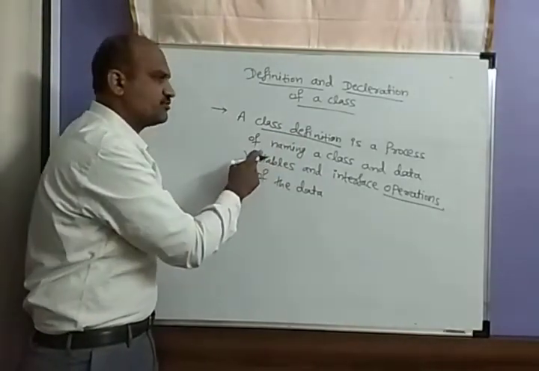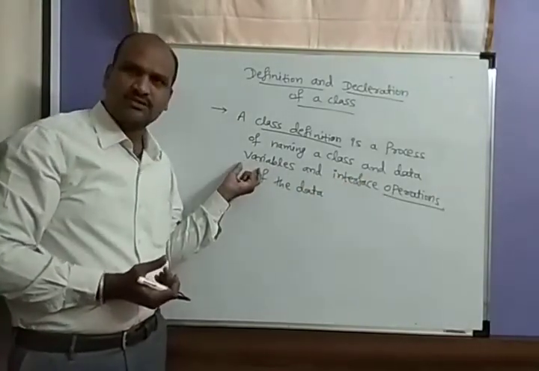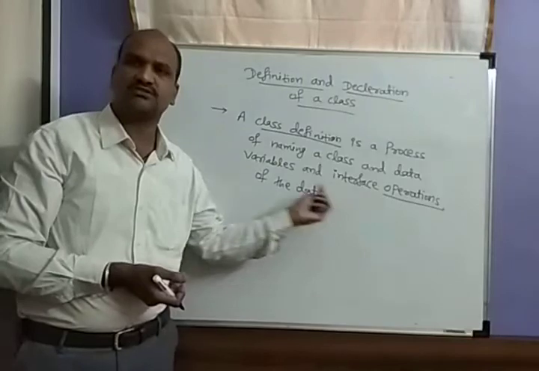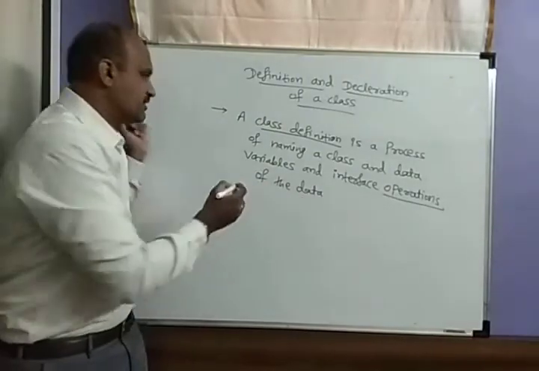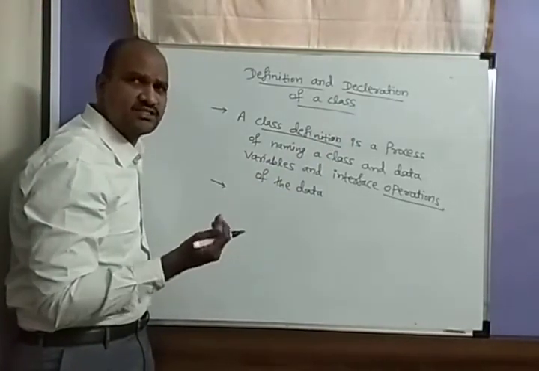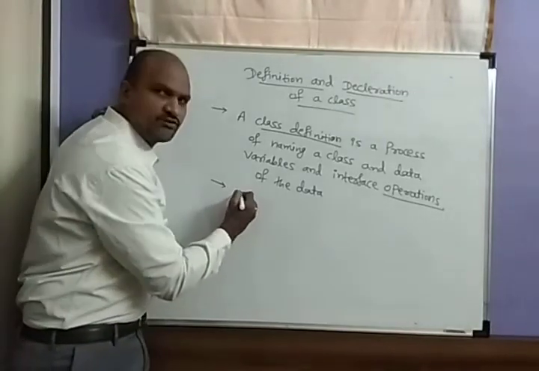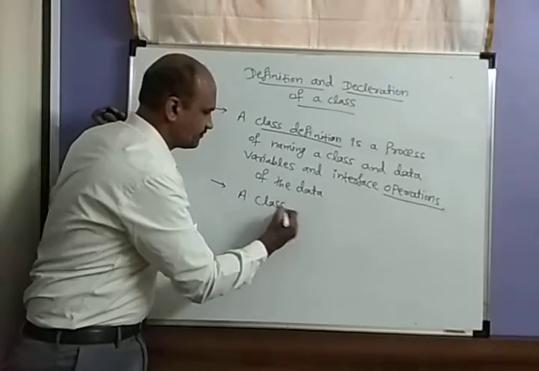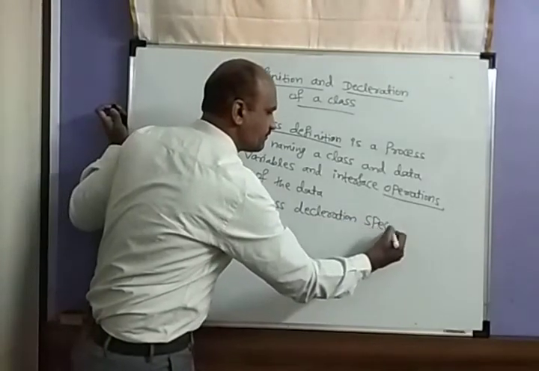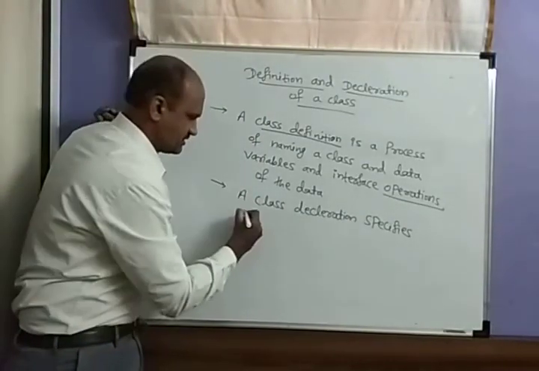Class definition is a process of naming a class. We name the class and the data variables, whatever the different data variables you are using, which gives the interface operations of the particular data. Next, the second one, class declaration. What is a class declaration? A class declaration specifies the representation of the objects.